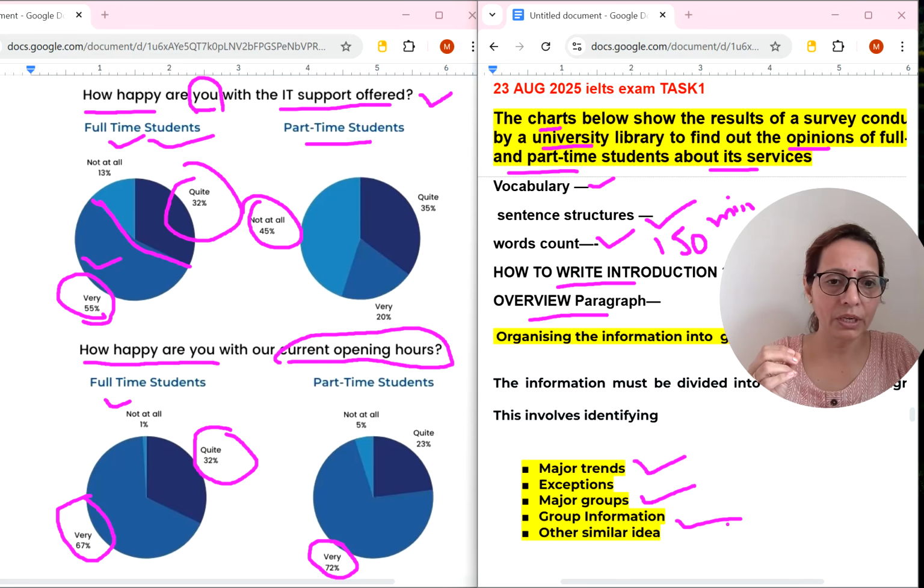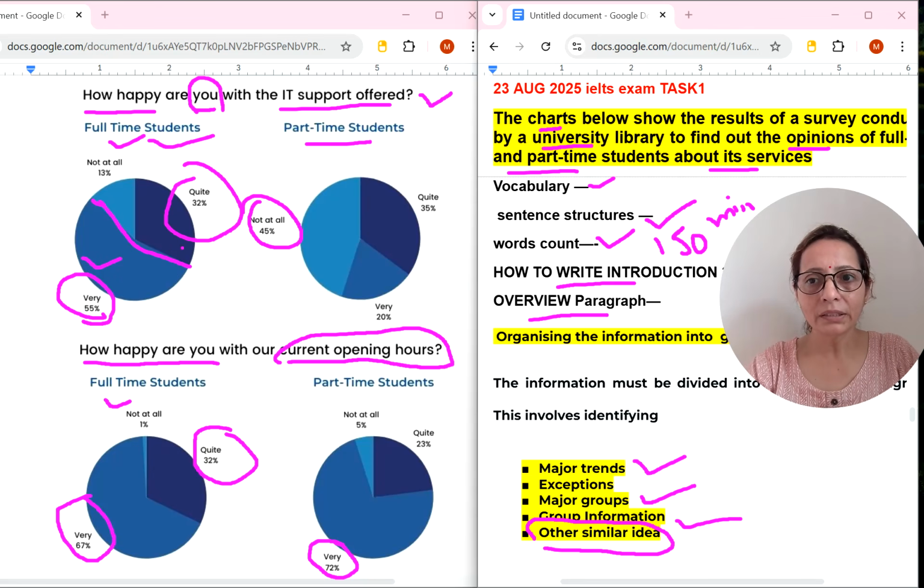Group information we have found. We also find other similar ideas. As I told you, there are three pie charts with "very". So for similar categories, we can combine the information or figures from the same categories. Here I can see quite and quite in full-time students sharing the same percentage, 32%. We can combine these in one sentence. You should decide this kind of thing in advance before writing the actual detail paragraph. That's why the first 5 minutes are important to plan, to read, to analyze writing task 1.